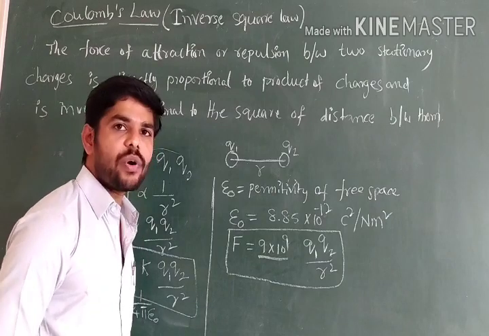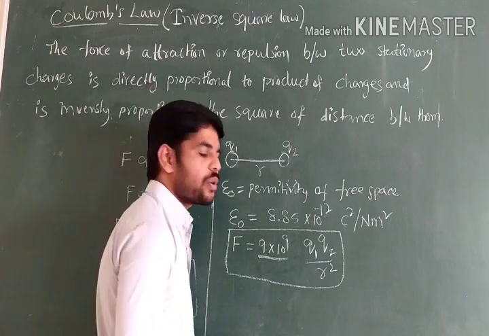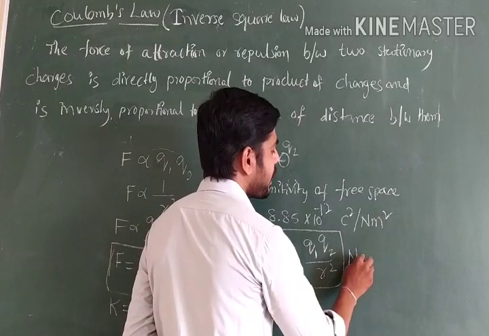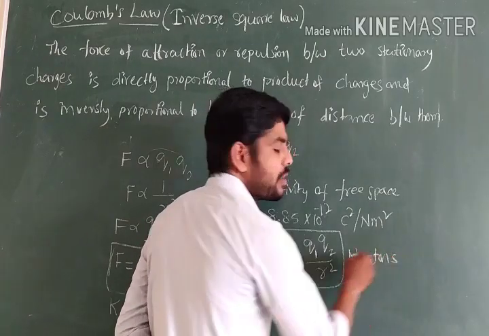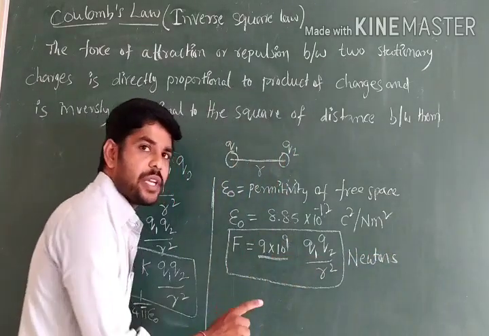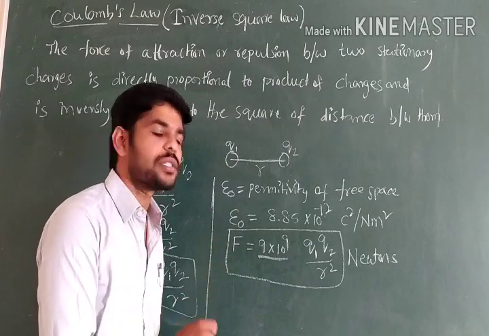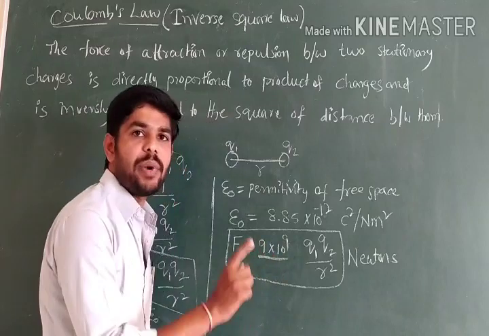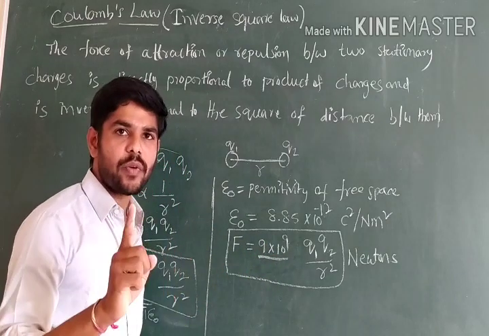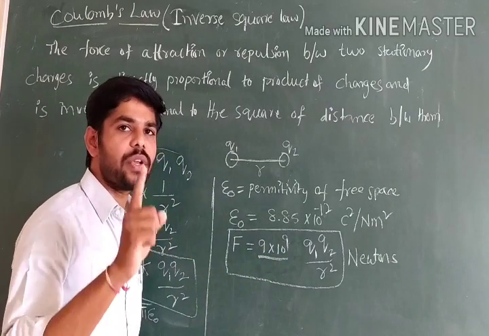What is the unit of force? Newtons. The formula is different from the first year, F equals ma, but every physical quantity has only one unit.